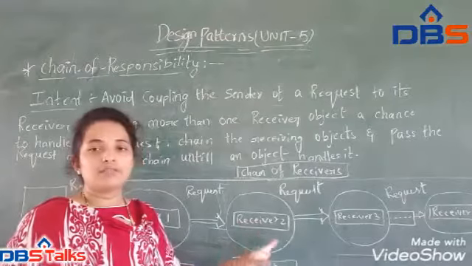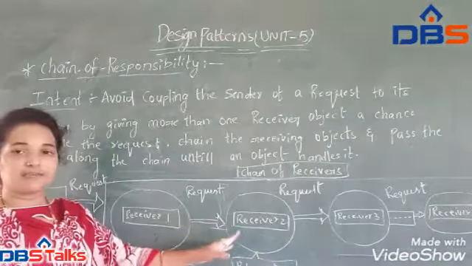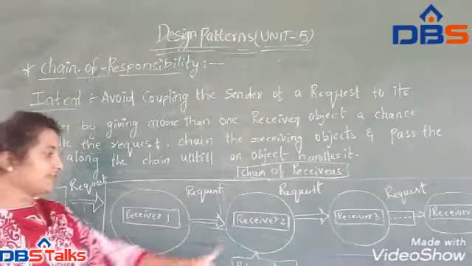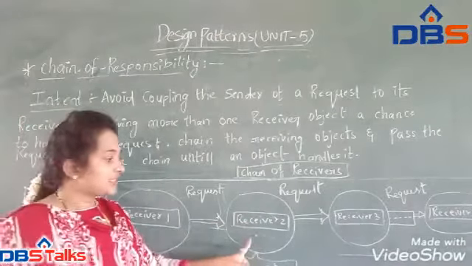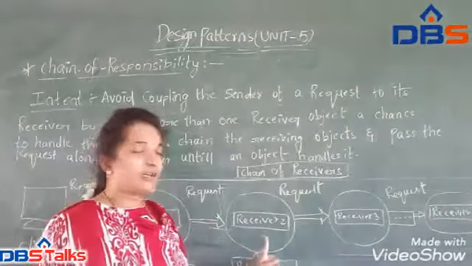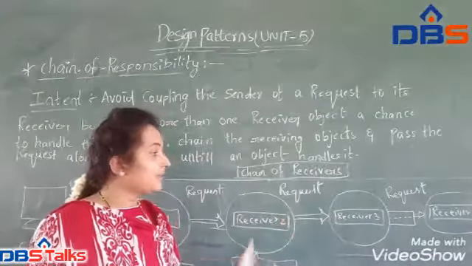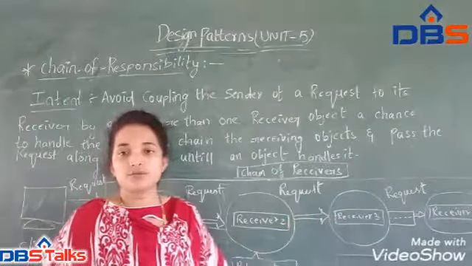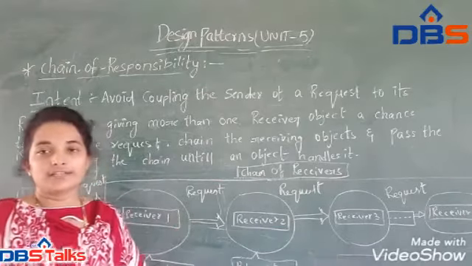This is how the communication occurs. The request we send from one receiver to another depends on the reference. Receiver 1 has a reference to receiver 2, so we pass the request to receiver 2. Receiver 2 has a reference to receiver 3, so we send the request to receiver 3. This is how the chain exists between the receivers. Depending on that reference, we pass the request to each other. This is how communication occurs in the Chain of Responsibility.